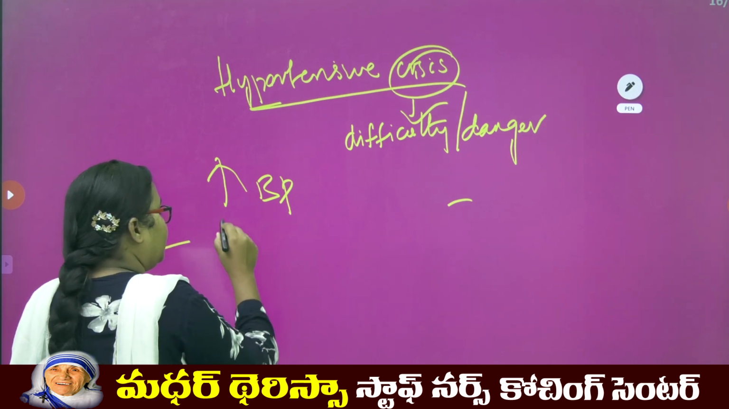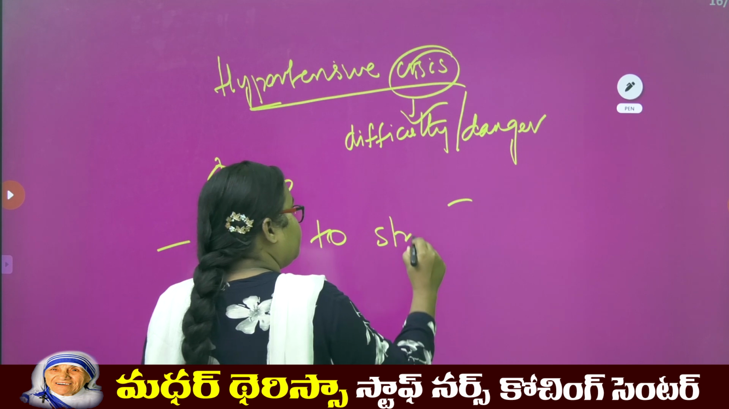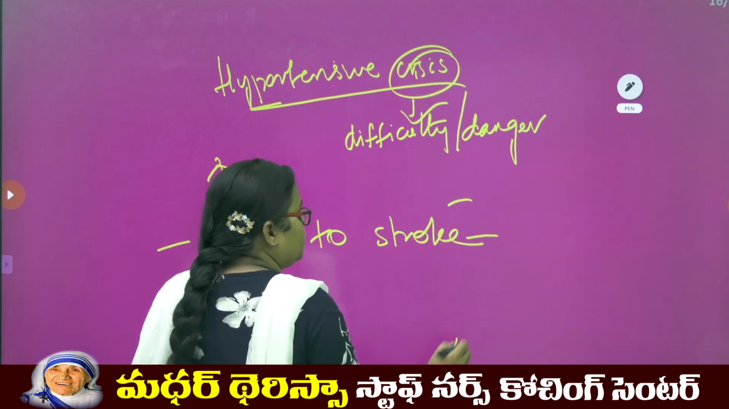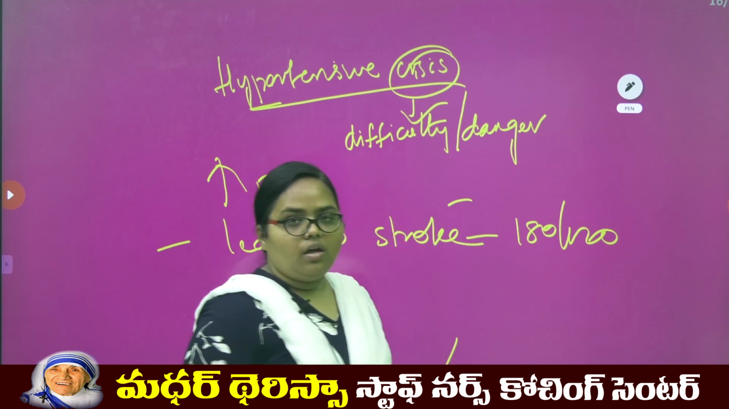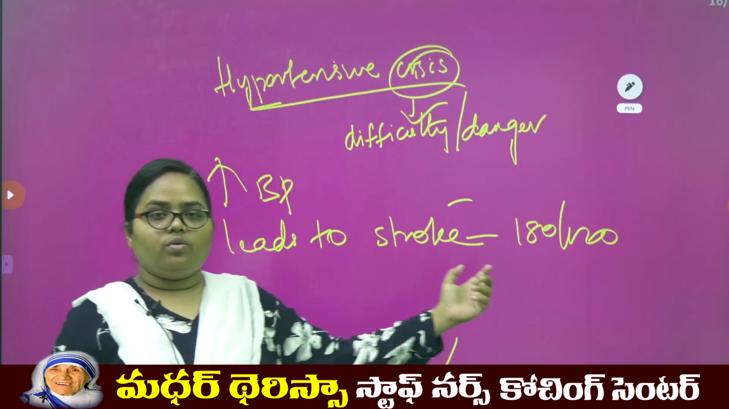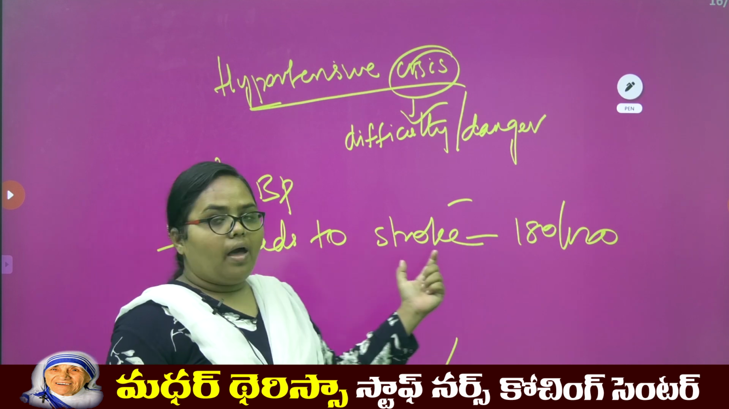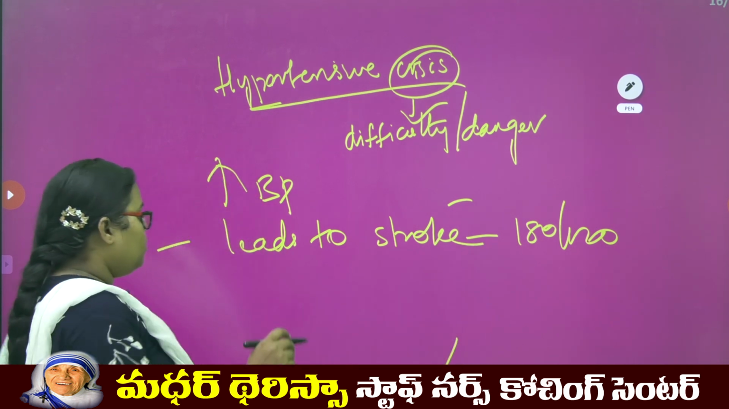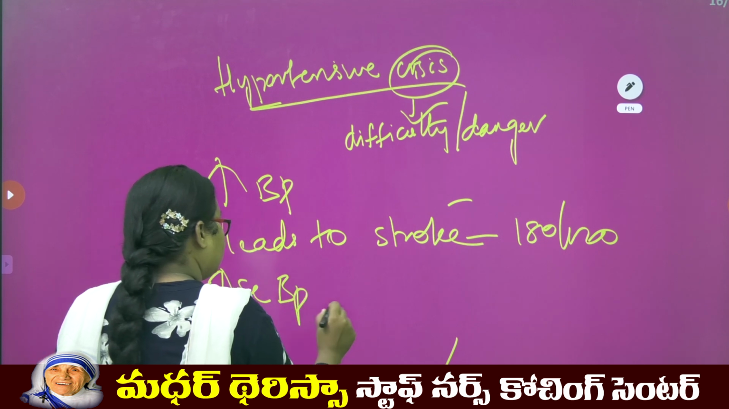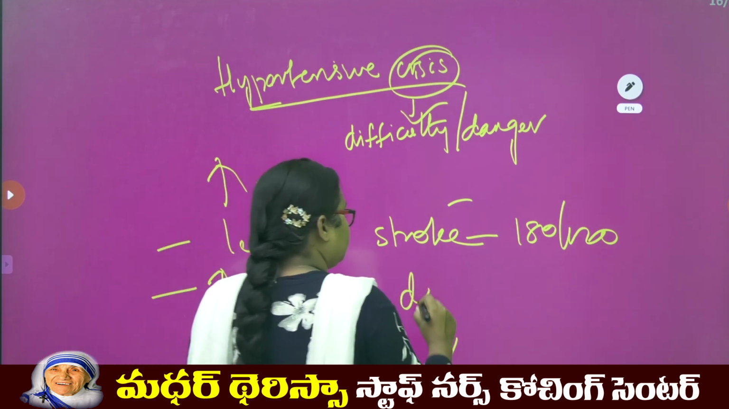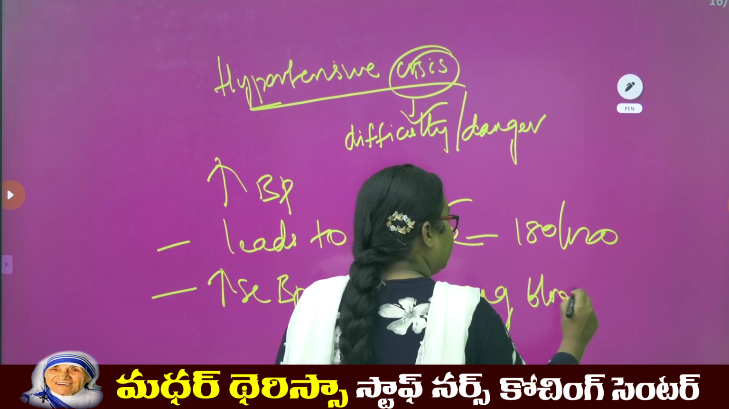Increased blood pressure can lead to stroke, which is 180/120. Okay. The increased blood pressure, which is 180 to 120, can lead the heart to have a stroke. Okay. And also the increased blood pressure can damage blood cells, blood vessels.